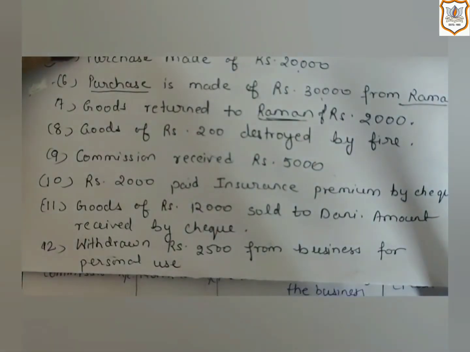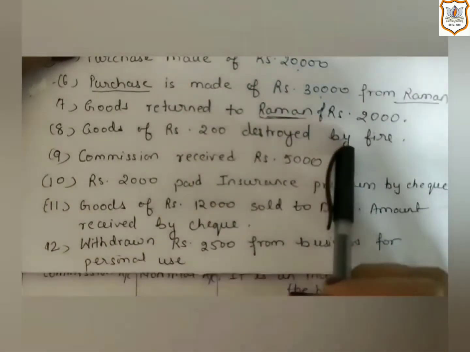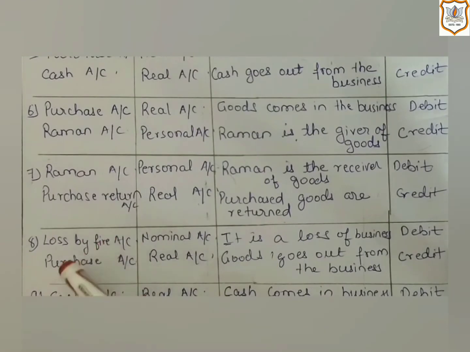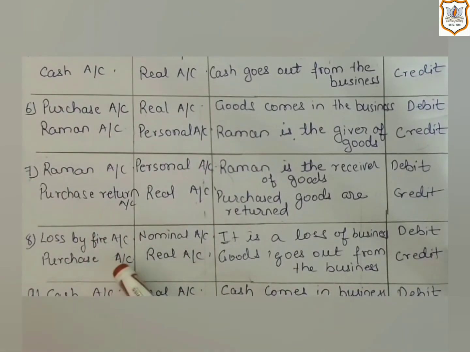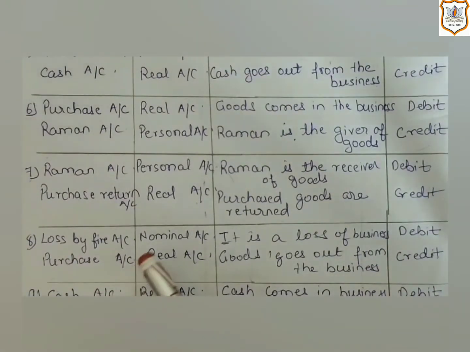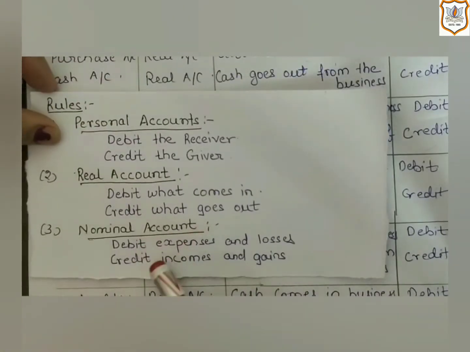Now let us see transaction number 8. Goods of rupees 200 destroyed by fire. Here let us see which two accounts will be affected. Here loss by fire account and purchase account will be affected. As goods are destroyed by fire, it is a kind of loss for the business. So as it is a loss, here we will apply the rule of nominal account, which says debit all expenses and losses.